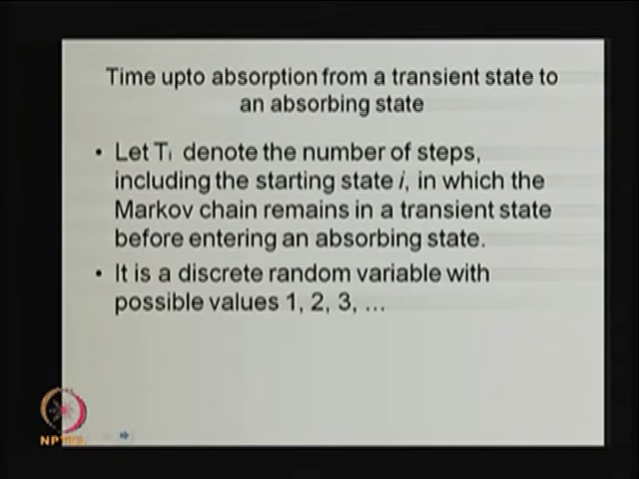The next result is of interest in the reducible Markov chain with one or more absorbing states, that is, what is the time to absorption. Basically, our interest is to get the mean time to absorption starting from a transient state to an absorbing state. That means how much time on average the system is spending in the transient states before absorption. That is very important, because many applications have a reducible Markov chain in which one or more absorbing states are there with the transient states.